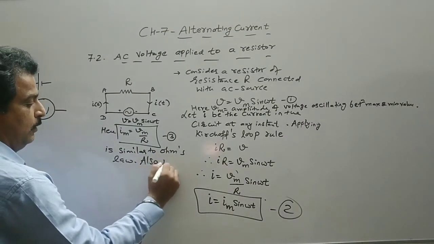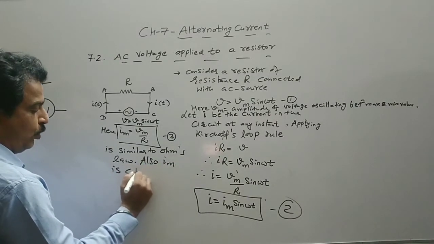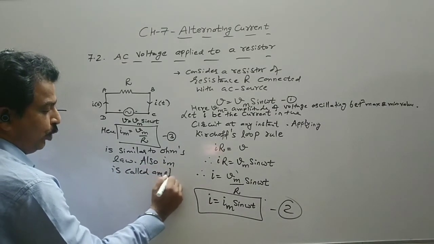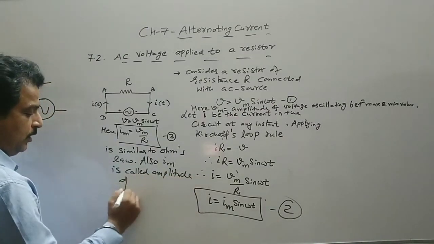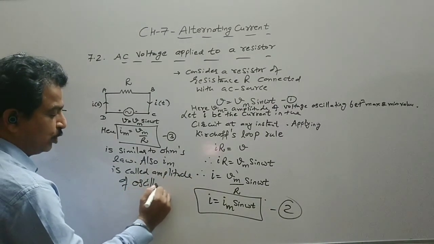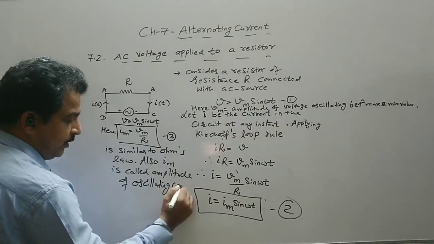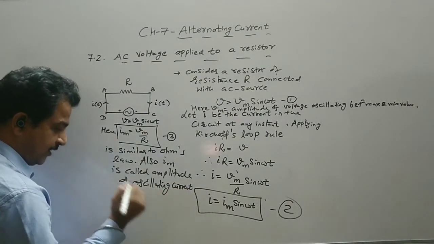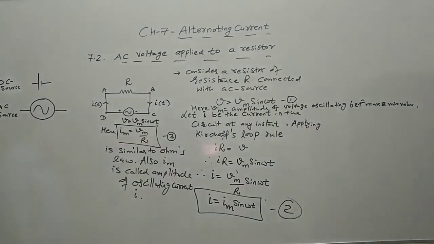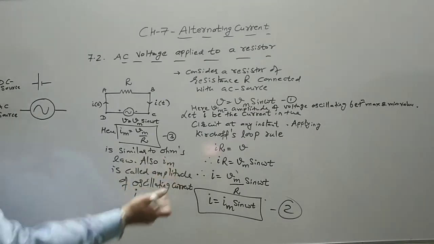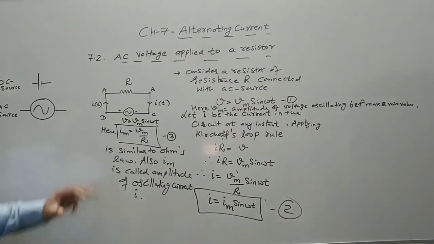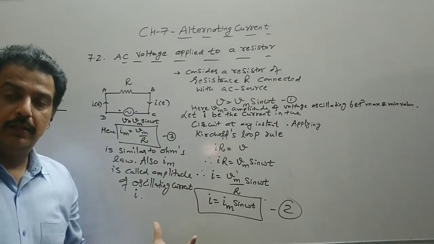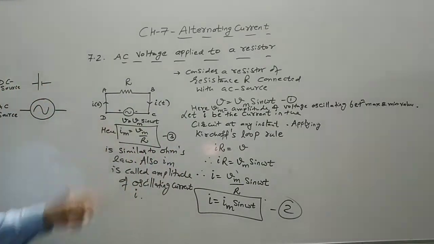Also, Im is called the amplitude of oscillating current I. Small i is an oscillating current, and Im is its magnitude, which is maximum. So we call it the amplitude of oscillating current, or simply the amplitude of a current. So this is how the AC circuit behaves.